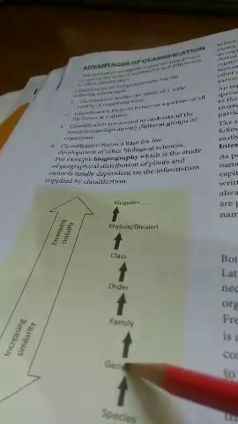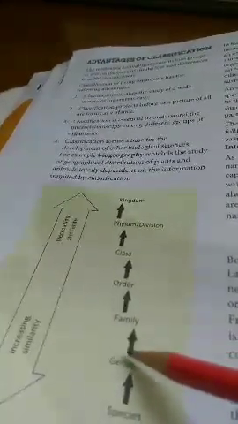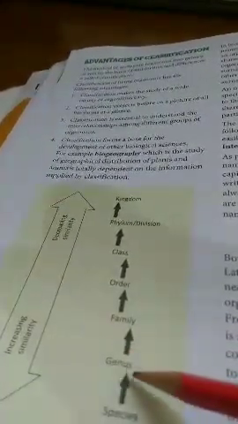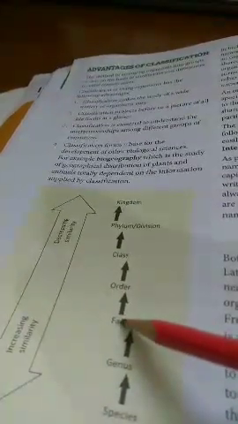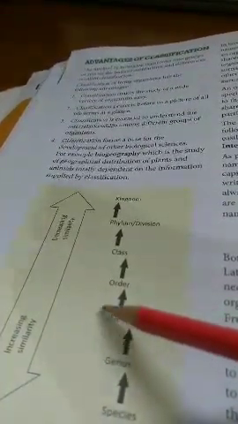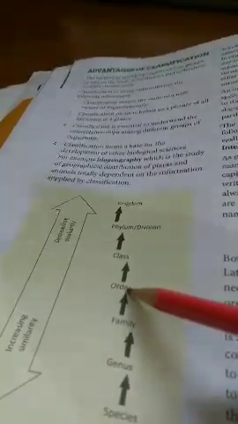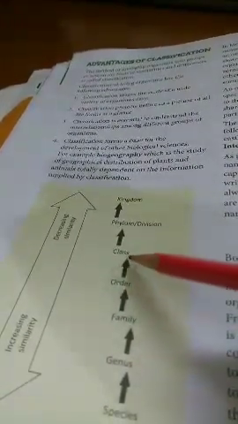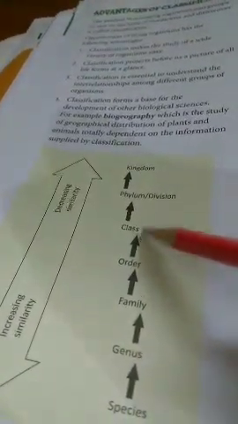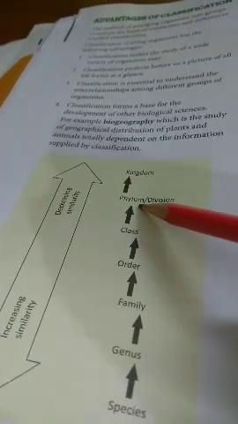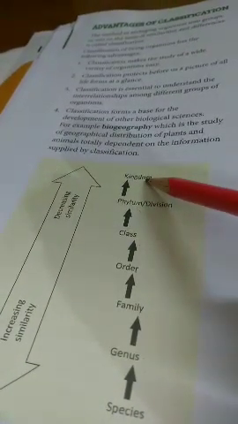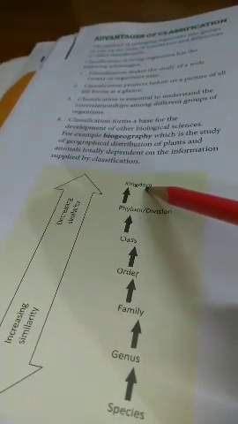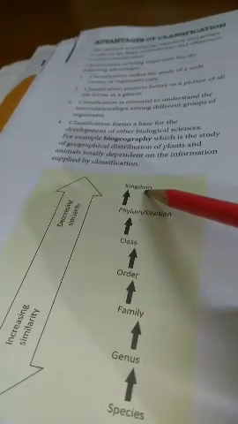Now there may be some genus which are similar, so that similar group of genus forms a family. In the same way, similar families form an order, similar orders form a class, similar classes form a phylum, and similar phyla form a kingdom. It means the highest group is kingdom.